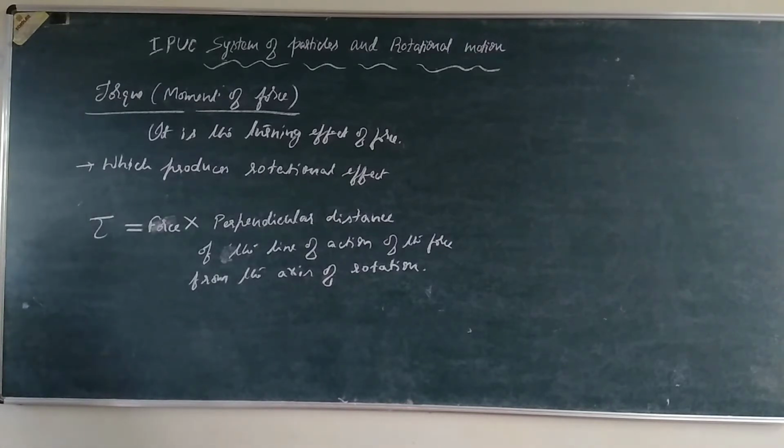Okay, it is the force acting on the body into the perpendicular distance of the line of action of the force from the axis of rotation.